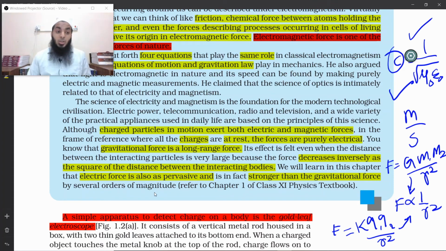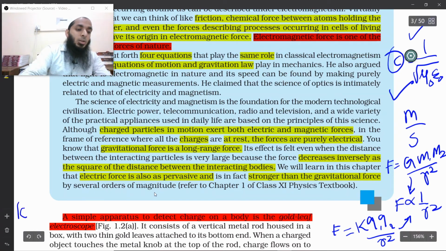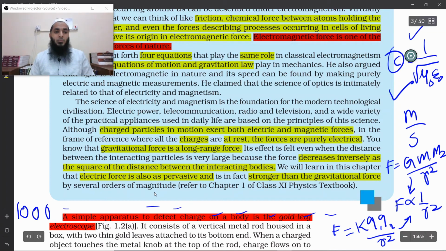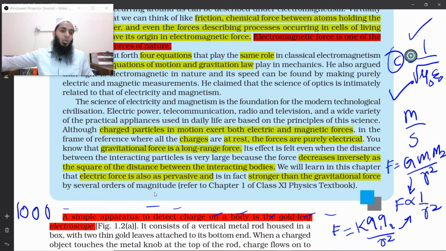To be specific, it will be around 10 raised to 36 times huge. That means if I start writing 1 0 0 0, I'll have to fill this entire book, and still it will not cross that many zeros. 10 raised to 36, 36 zeros will be there. So yes, gravitational force is okay, you have learned it in grade 9, grade 11, very good. But what you're going to learn in this chapter is very huge compared to it.